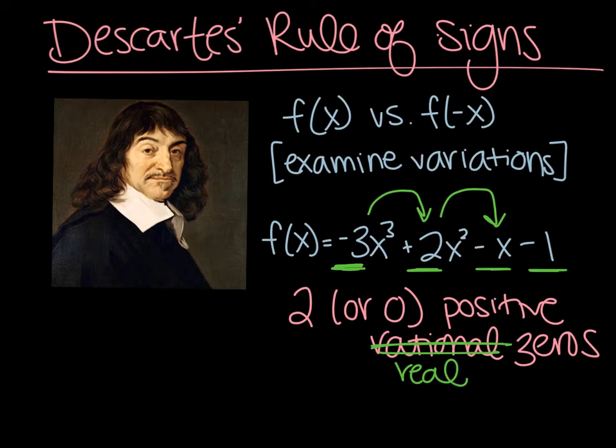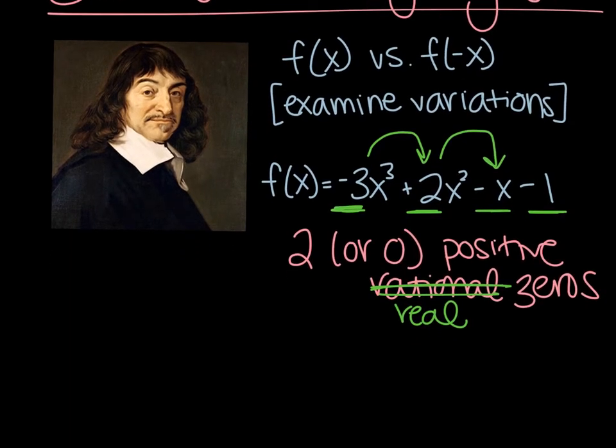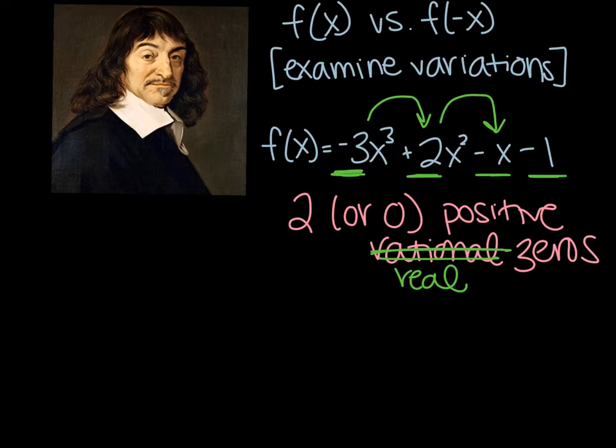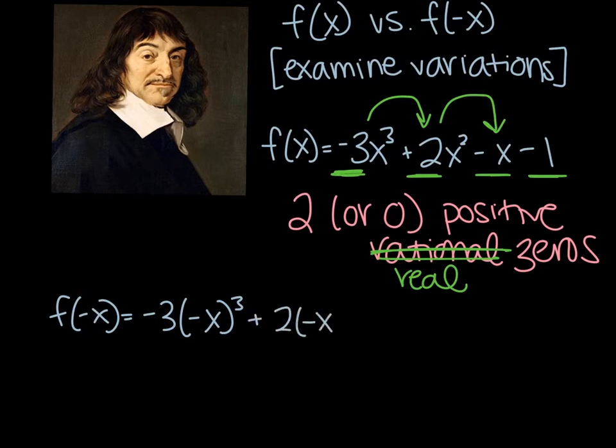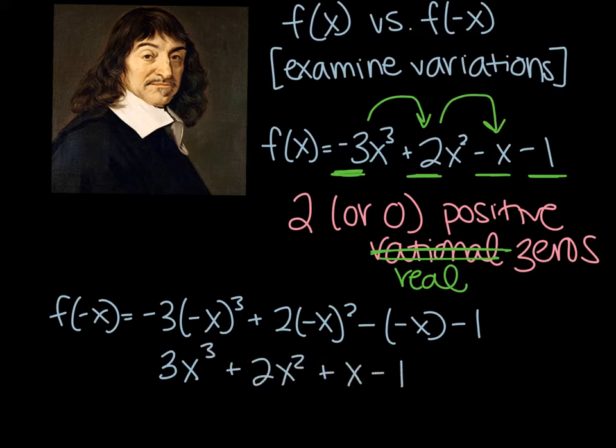Now the second one we want to look at is when we substitute negative x into our function. So when we do that, we see that this becomes f of negative x equals negative 3 times negative x cubed plus 2 times negative x squared minus a negative x minus 1. So wherever I see an x in my original function, I'm just substituting in a negative x. Now I can simplify. This is going to make my sign change. So 3x cubed plus 2x squared plus x minus 1.